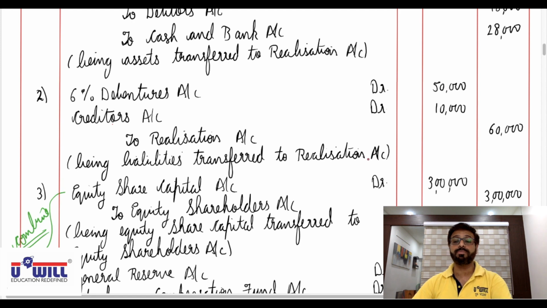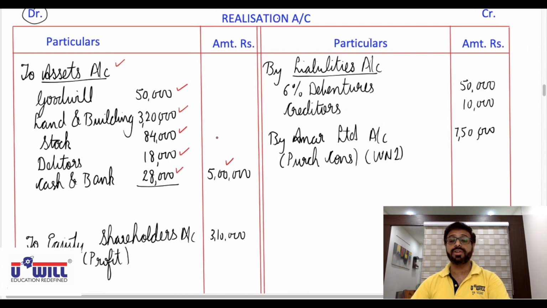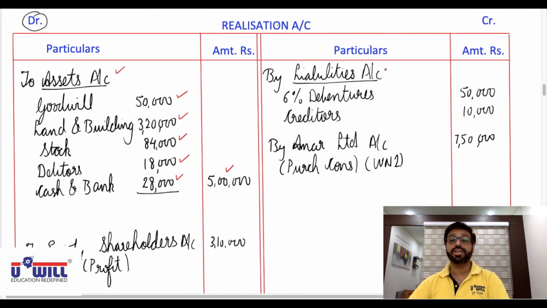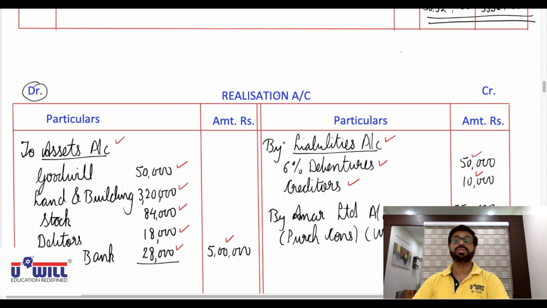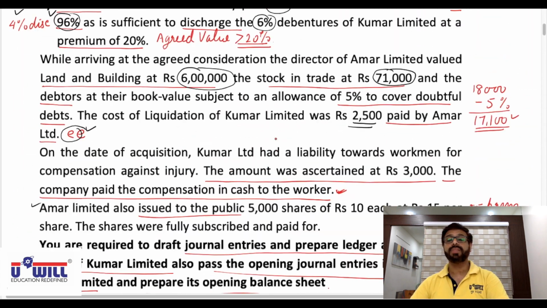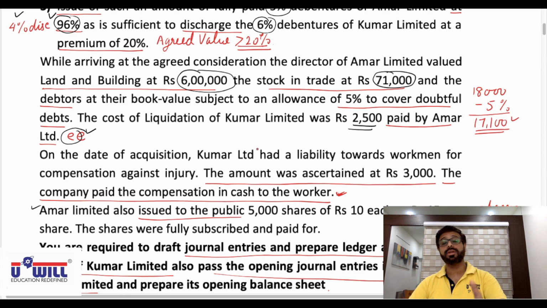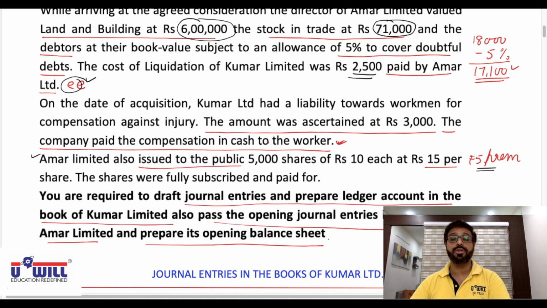Wherever required you can pause the video and write it down if there is any mistake. Now to the realization account. On the credit side, check your posting: by liabilities account, in that 6% debentures 50,000 and creditors 10,000. So the second entry is also done. Now all of you try the third entry on your own, then you play the video and verify you got it correct or not.